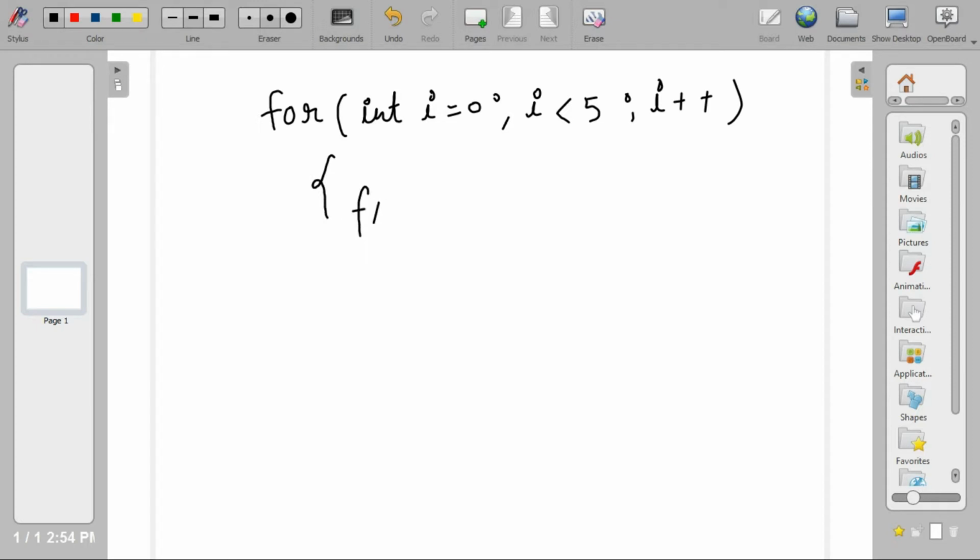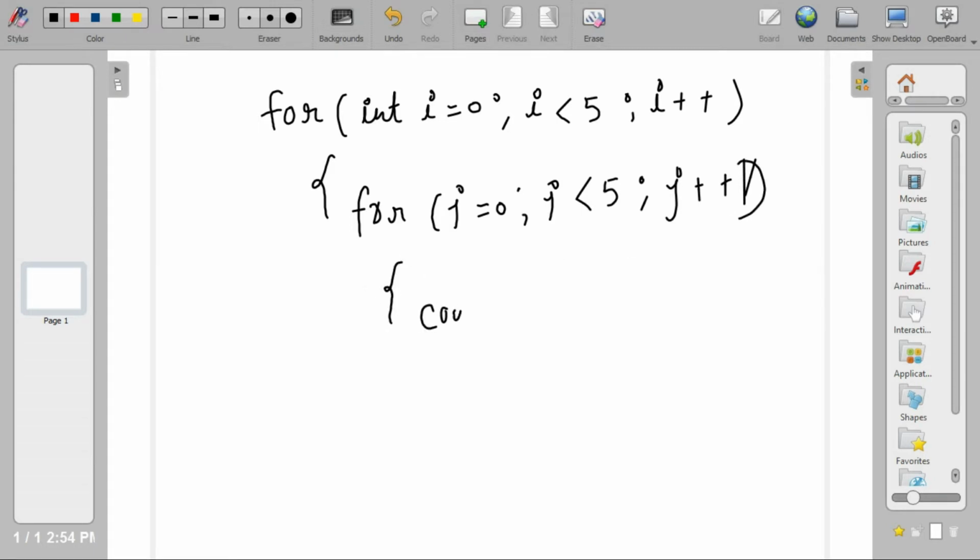Similarly, here I write another loop for j is equal to 0, j less than 5, j plus plus. And inside this loop, I want to print something. Let's say cout, I want to print x, and this is our end line.